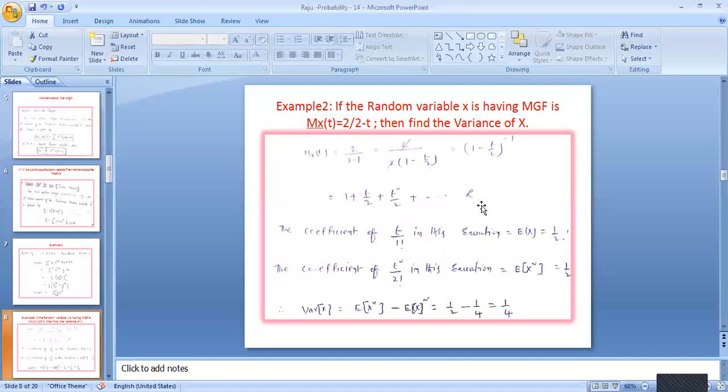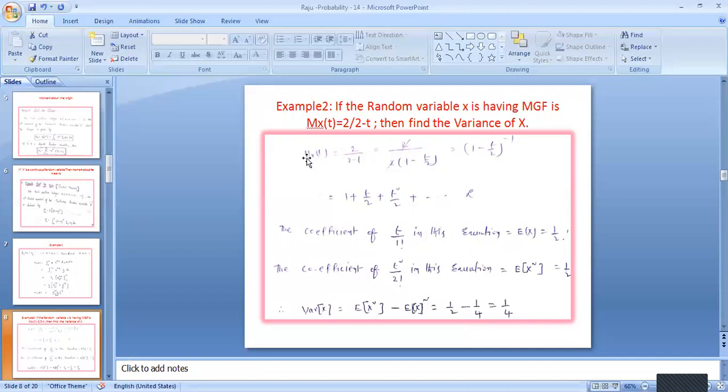One more example is given. If capital X is a random variable having the moment generating function 2 by 2 minus t, then find the variance of x. Variance means the second moment. The first moment means E of x equals x into probability of x. The second moment means E of x square, or the variance of x equals the integral of (x minus m) whole square into p of x dx. So that gives the variance of x.